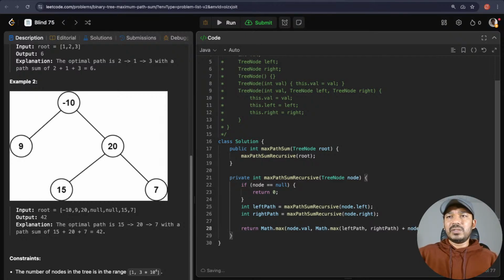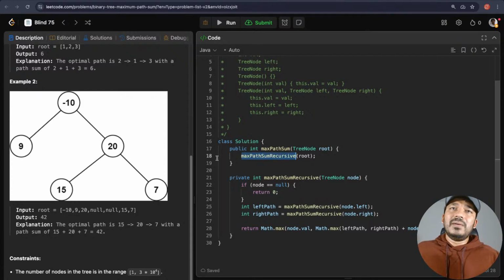So this is what we would return to its parent. What is this? Either we will just return the value of the node itself, or the maximum of node plus left value, or node plus right value. So that is what we will return to its parent.